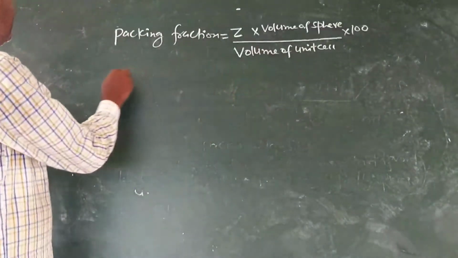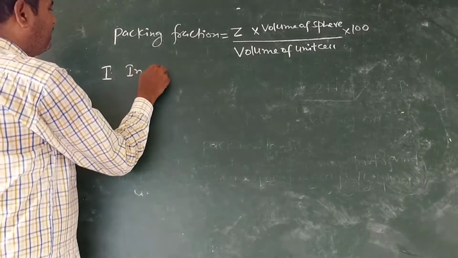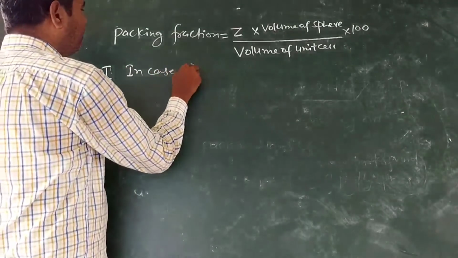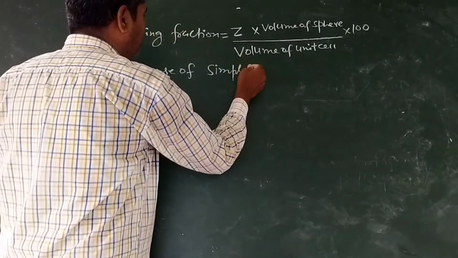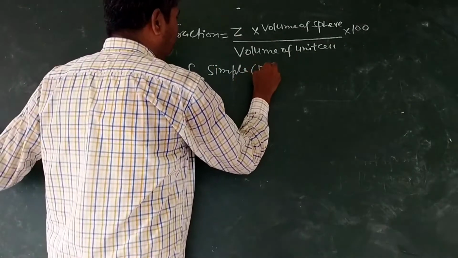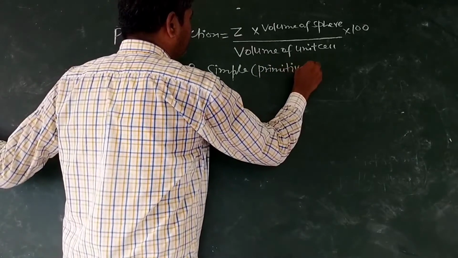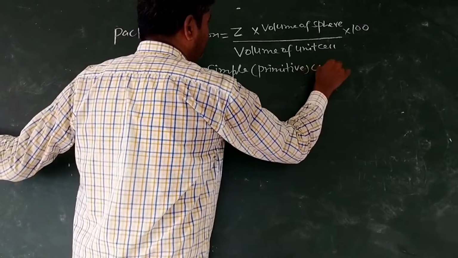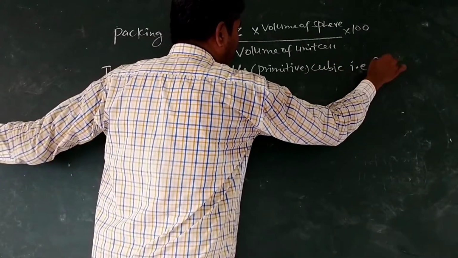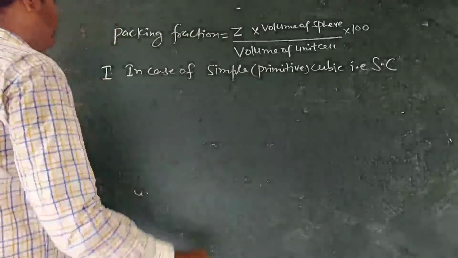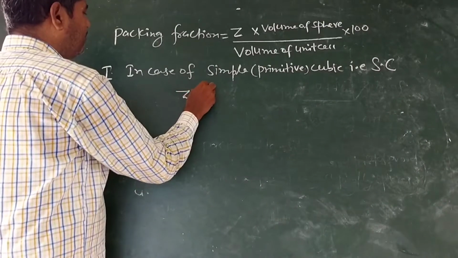Case first, in case of simple cubic, simple or primitive cubic, that is SC. For this, Z is equal to 1.